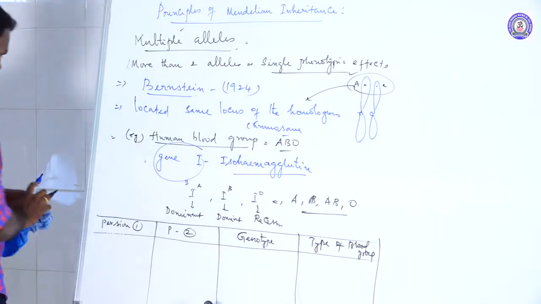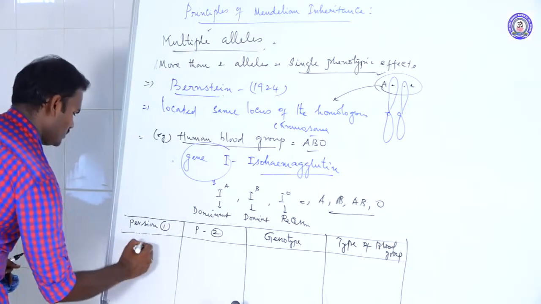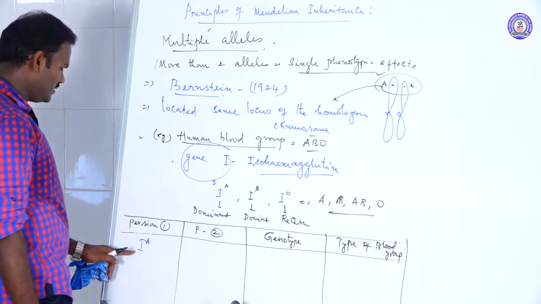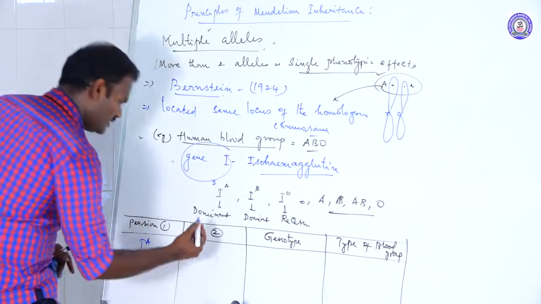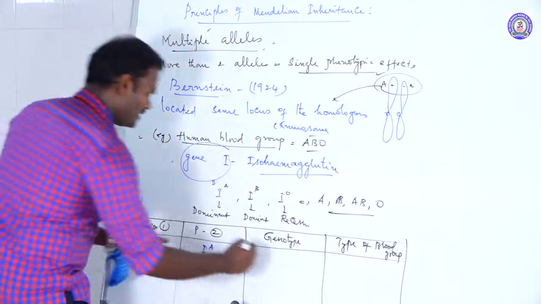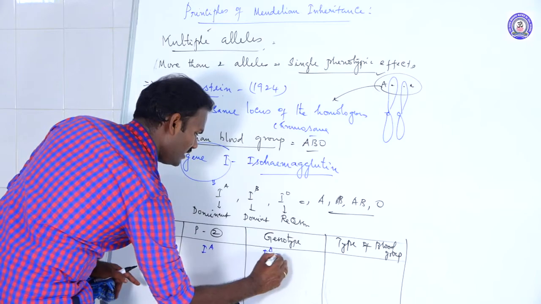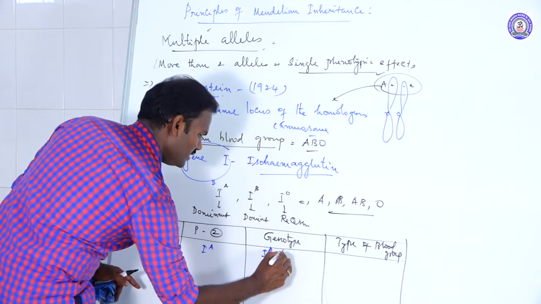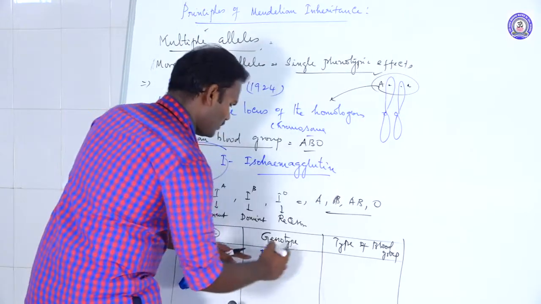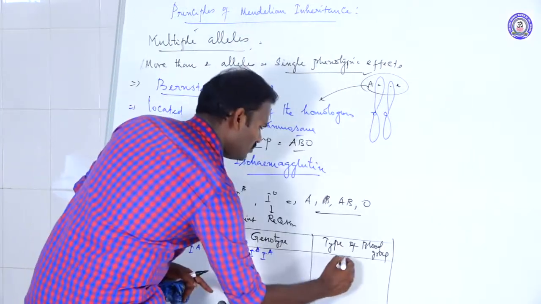For example, the allele IA from person 1, same IA from person 2. What is the genotype? IA IA. Both are in homozygous state. What is the type of blood group? Both are dominant alleles. The blood group is A.